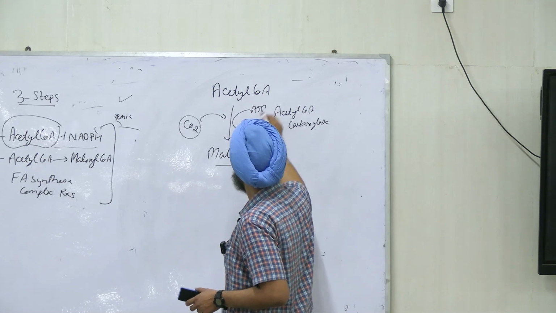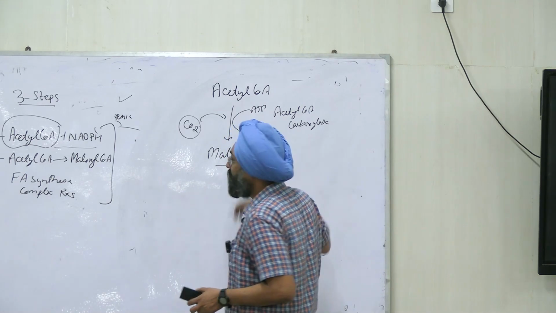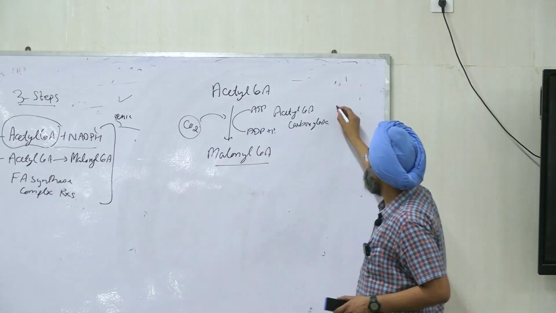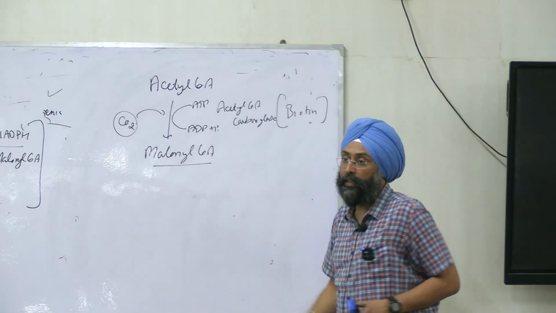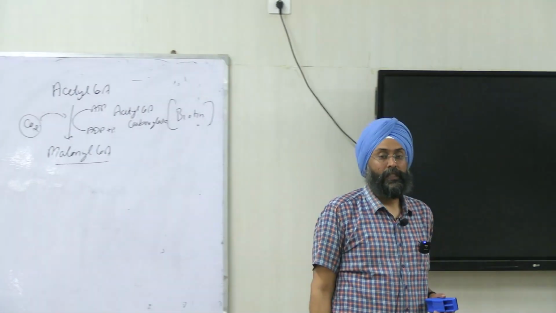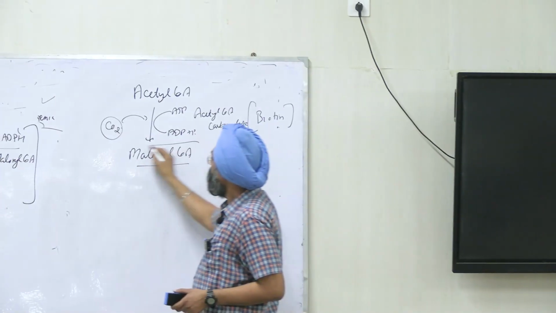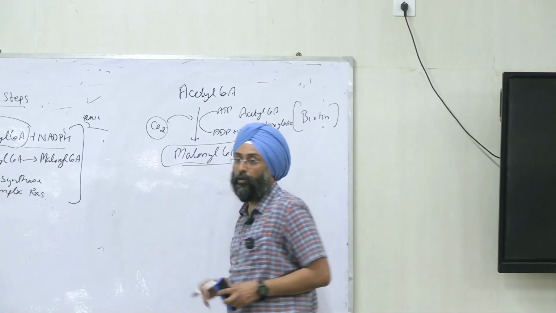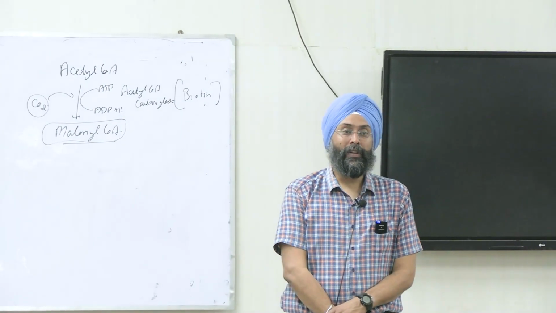ATP is converted to ADP and phosphate, and this reaction requires biotin. One thing, right? So we have now malonyl CoA. Clear? Anybody who has doubts?